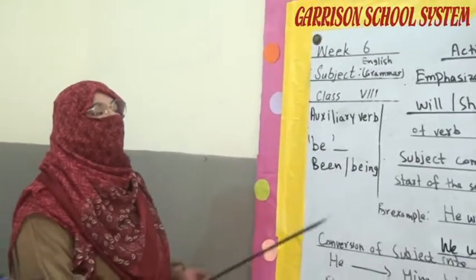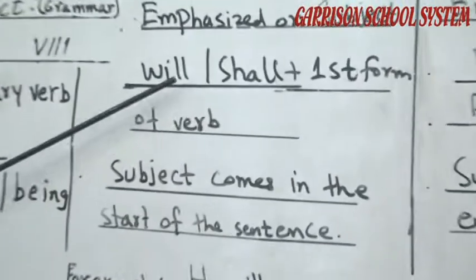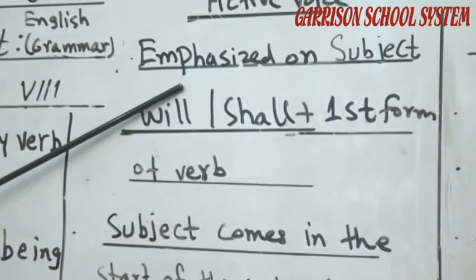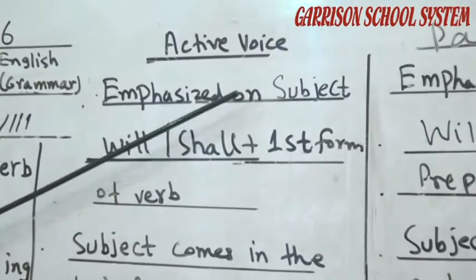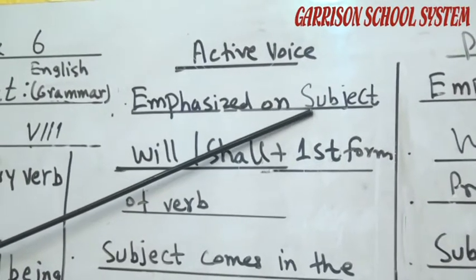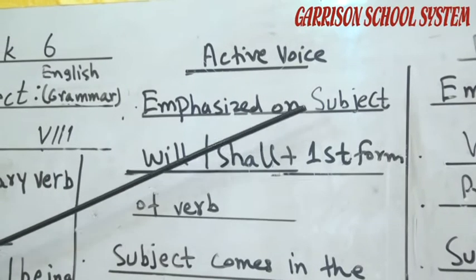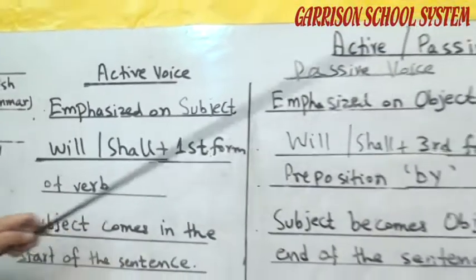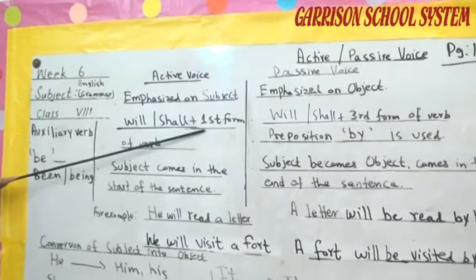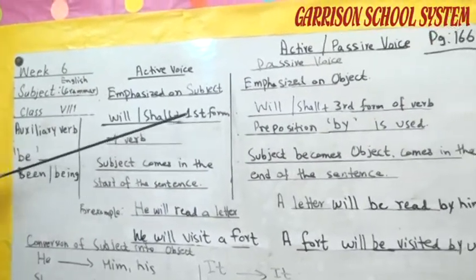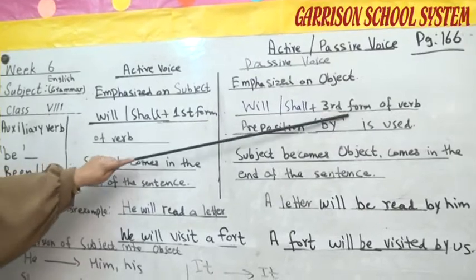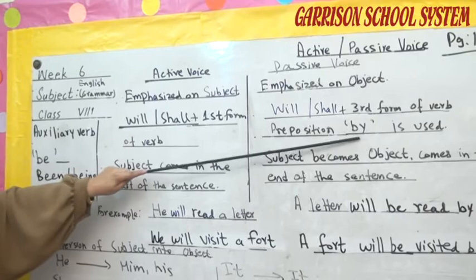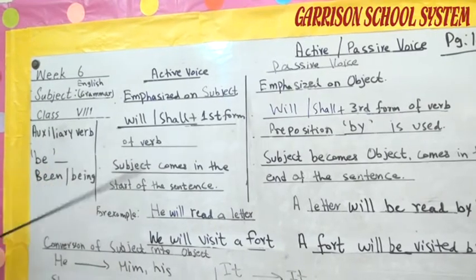Third tense, future tense, in which we use "will" and "shall". The emphasis in future tense is on the subject, but in passive voice that emphasis changes from subject to object. "Will" and "shall" plus the first form of the verb becomes "will" and "shall" plus the third form of the verb. The preposition "by" is placed before the object of passive voice.